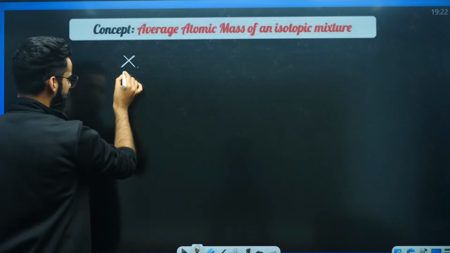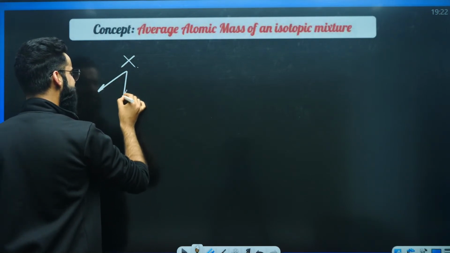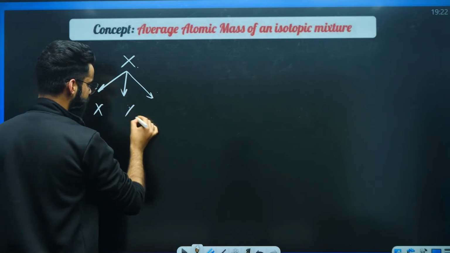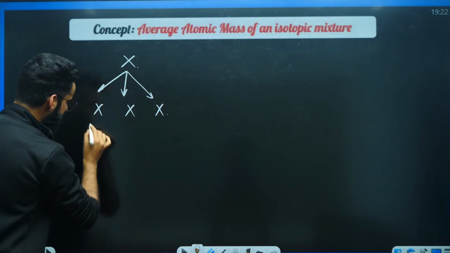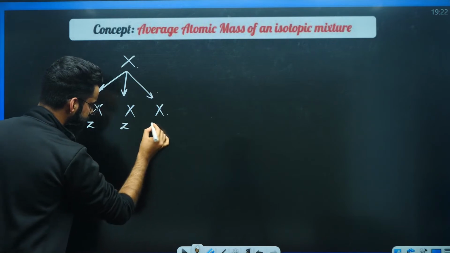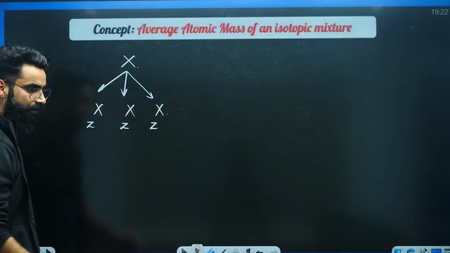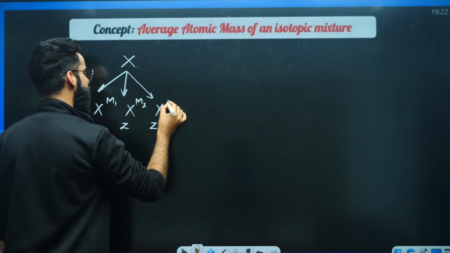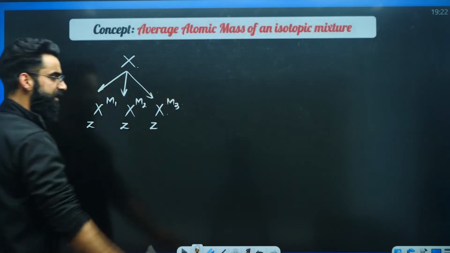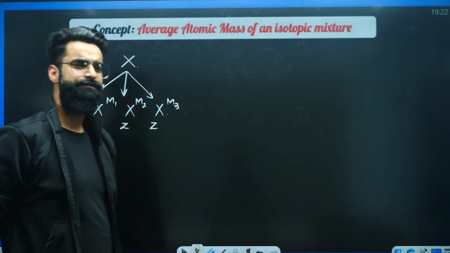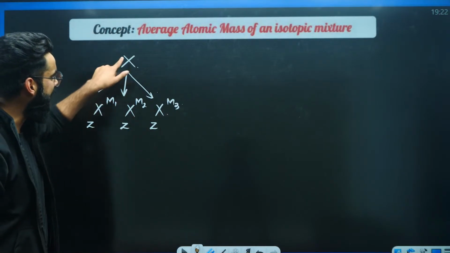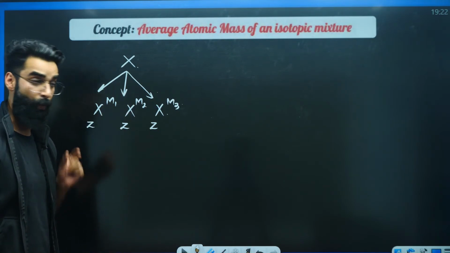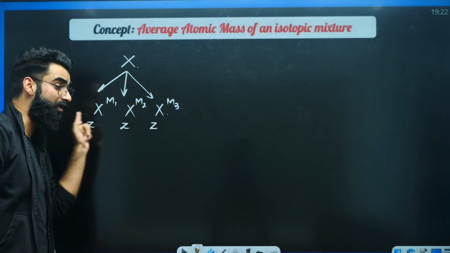Let's say this X has three atoms which have the same atomic number but different mass numbers. This is M1, this is M2, this is M3. Do remember, whenever the element exists in the form of isotopes,